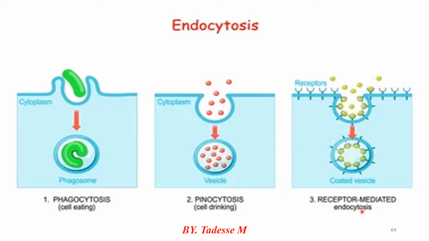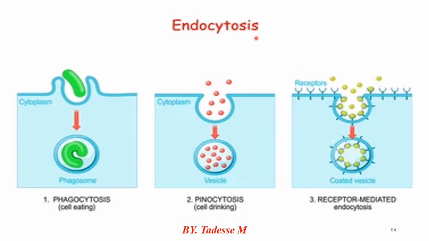The third one is receptor-mediated endocytosis. It is also one of the major types of endocytosis. During this, the membrane is pulled in to form vesicles only in a region where the particle has bound to the specific receptor. Look, the particle is bound to the specific receptor, and the binding stimulates the infolding. That is called receptor-mediated endocytosis.